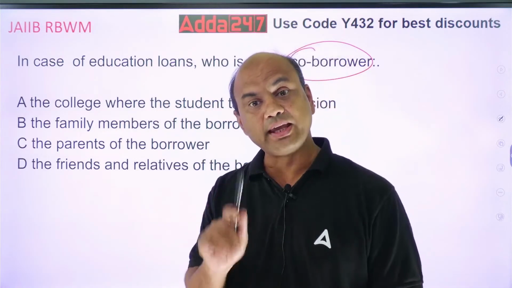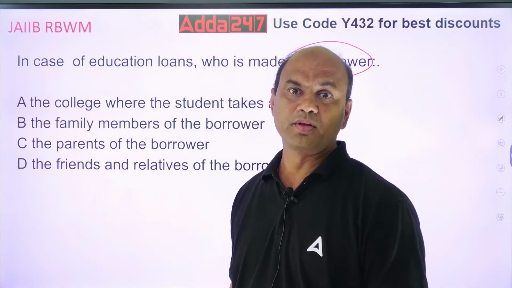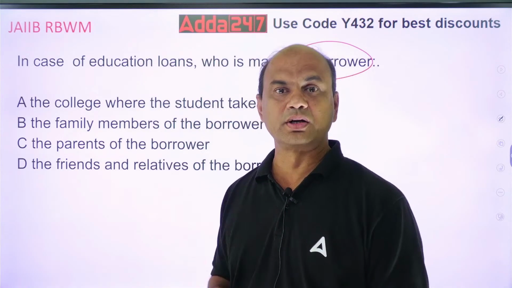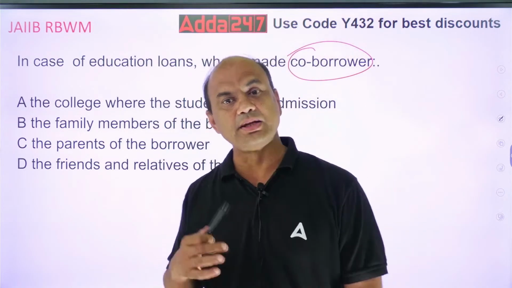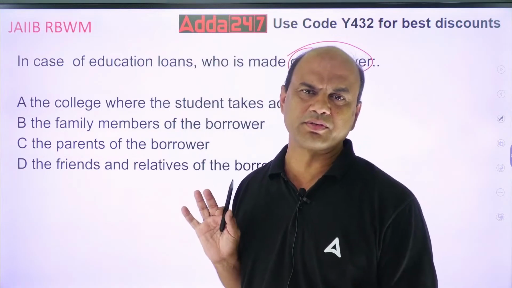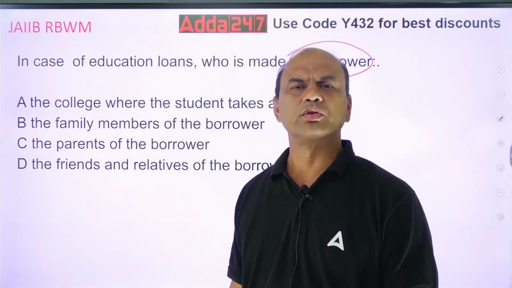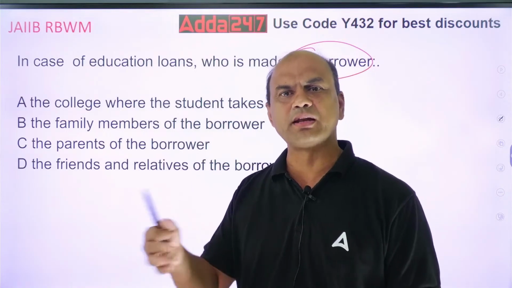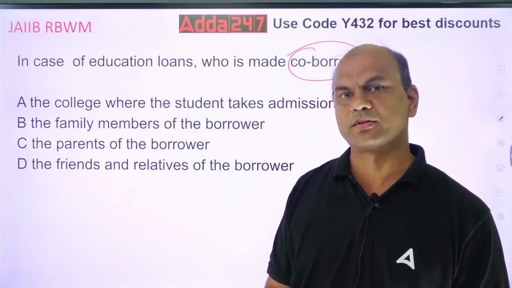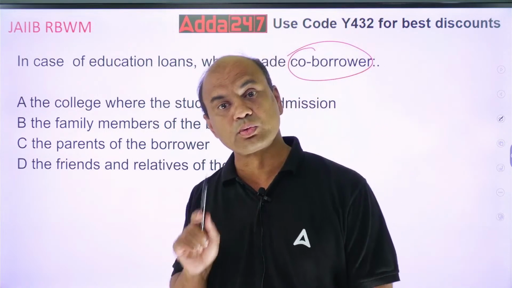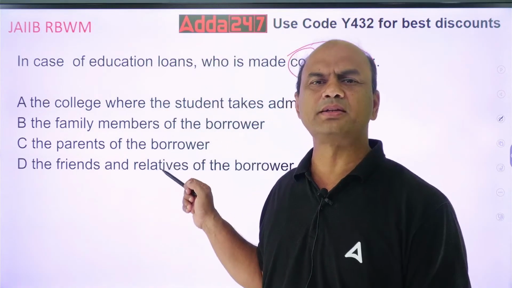Now it depends on the age. If the student is a minor, then the loan is never given to that student. It is given to the parent. But if the student is a major, generally education loan is given after your 12th, after your HSC. By that time the student becomes a major, 18 years. So the borrower is generally the student, and the co-borrower will be the parents.